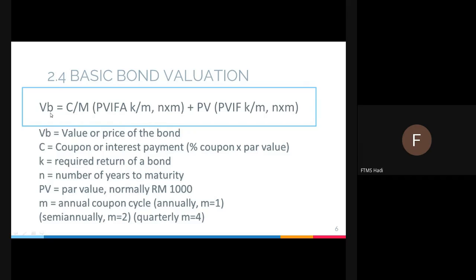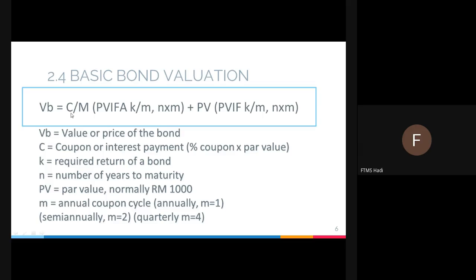To calculate bond valuation, which is symbolised as VB, VB is equal to C divided by M, multiplied by PVIFA, K divided by M, multiplied by M, plus PVIF, K divided by M, times M. I know it sounds still new for you, but do not worry. After I show you an example, I hope you can understand better.